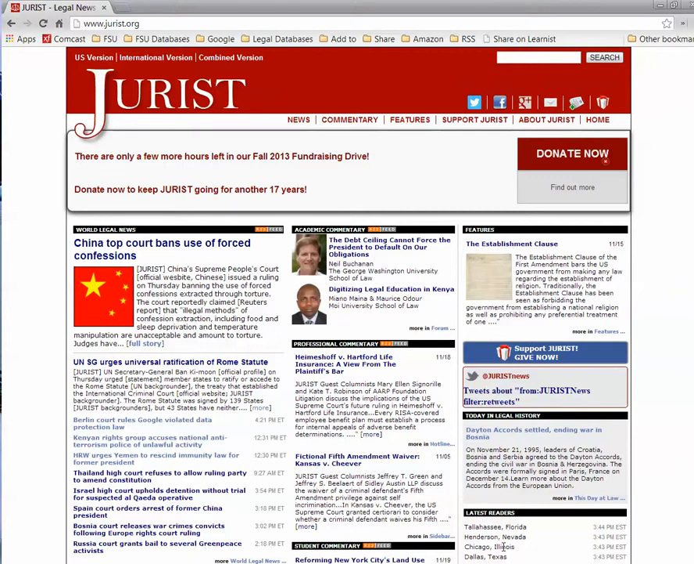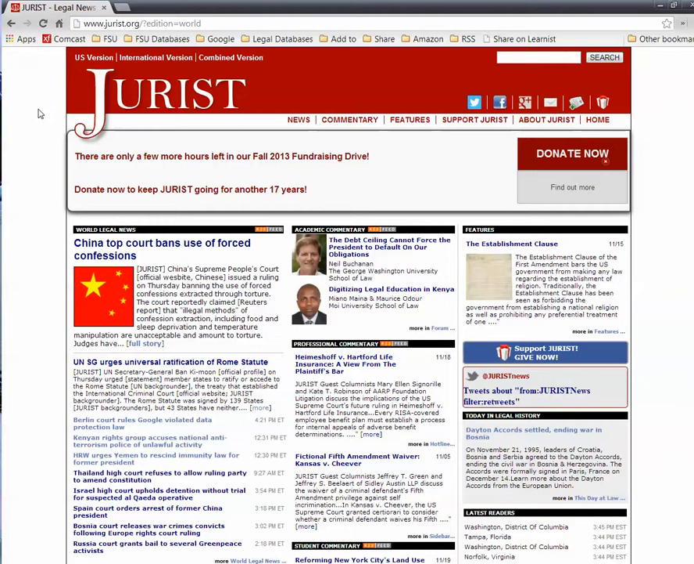When you first get to the homepage, you can see that you're viewing the US version, and that will limit you to just US stories. So for news from around the world, select the international version up at the top of the page. You'll then see three columns, and this is all of the information they have for international and foreign news.